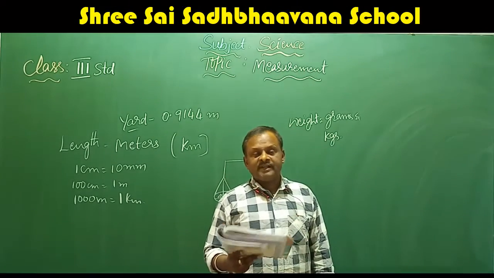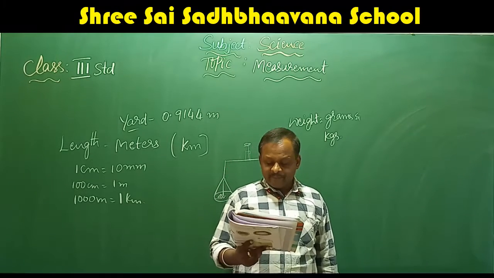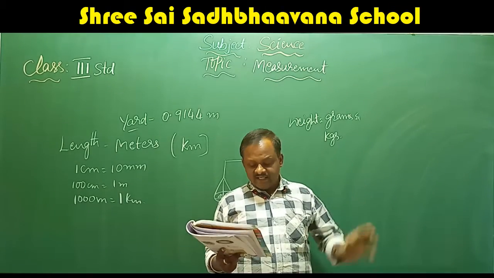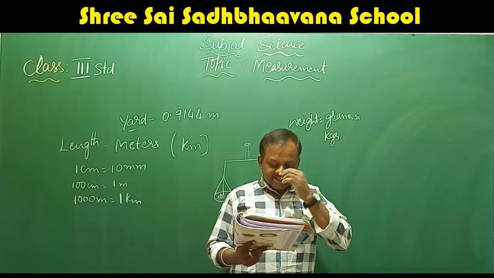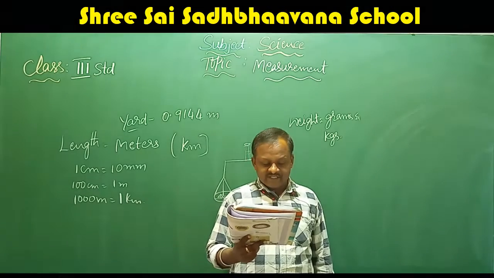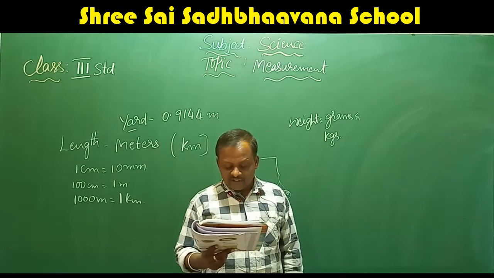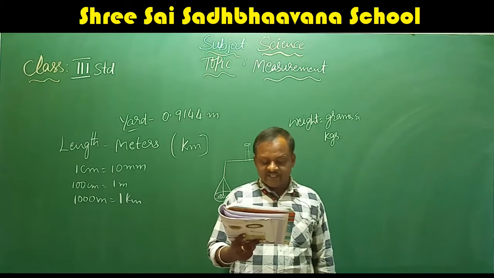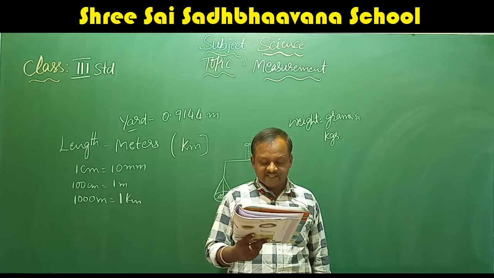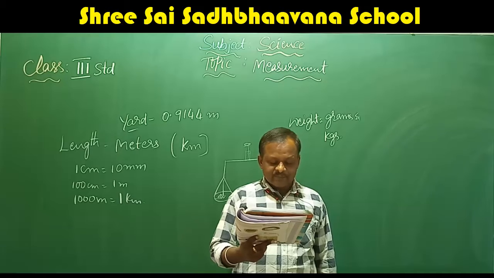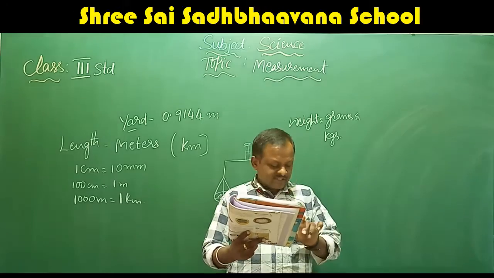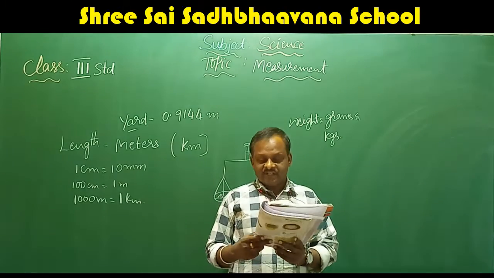Okay. Next we come to measurement of capacity. Capacity means volume in liters. Your milkman gives you milk in liters. We get petrol and diesel in liters. Generally, we measure the capacity of a vessel which holds liquid. The commonly used units for measuring capacity are milliliters and liters. Small quantities of liquid are measured in milliliters, that is ml, and large quantities are measured in liters, L. The measuring cylinder and measuring beaker are instruments used for measuring the capacity.